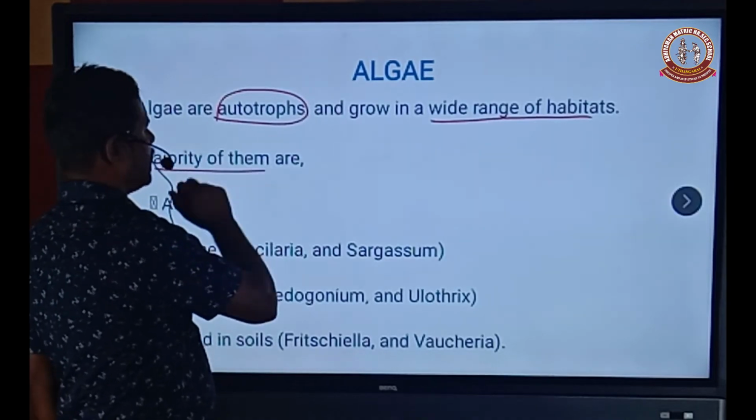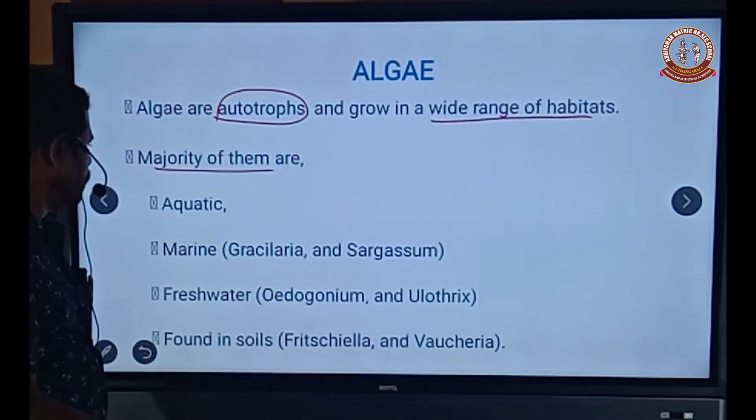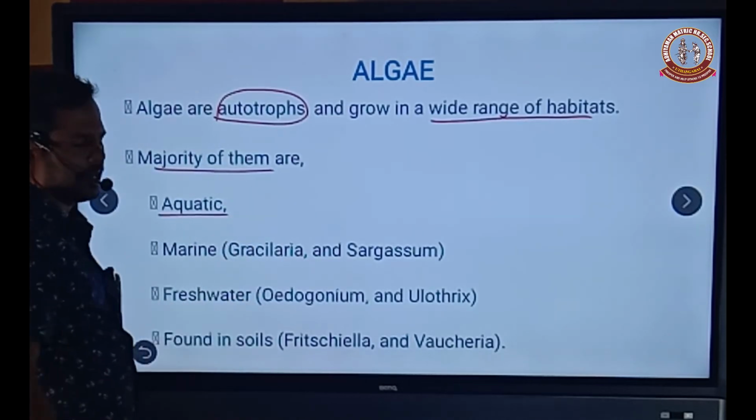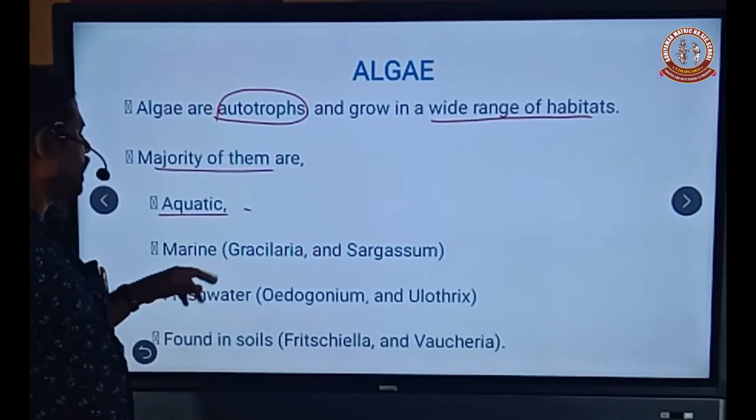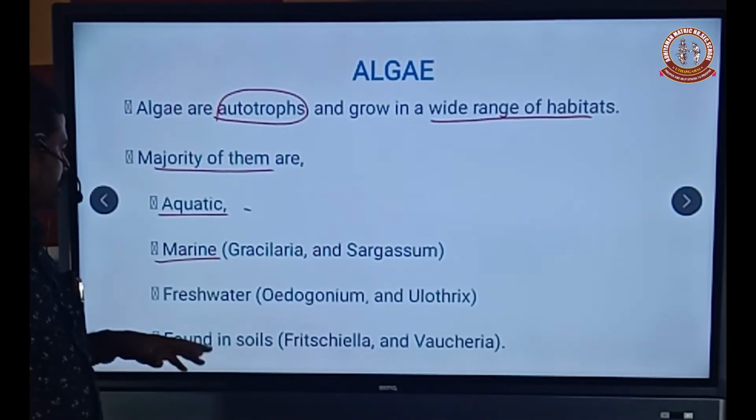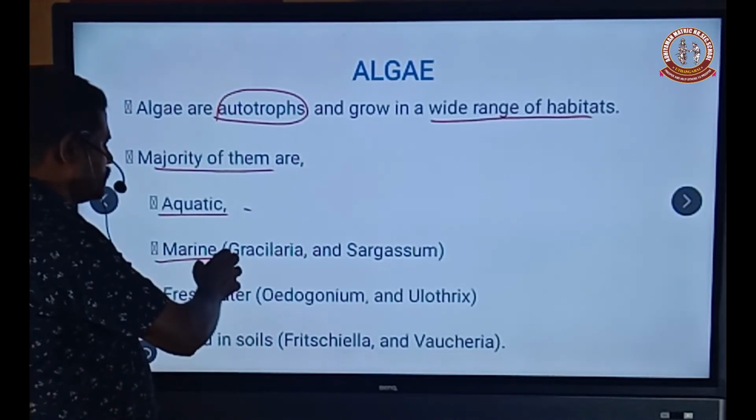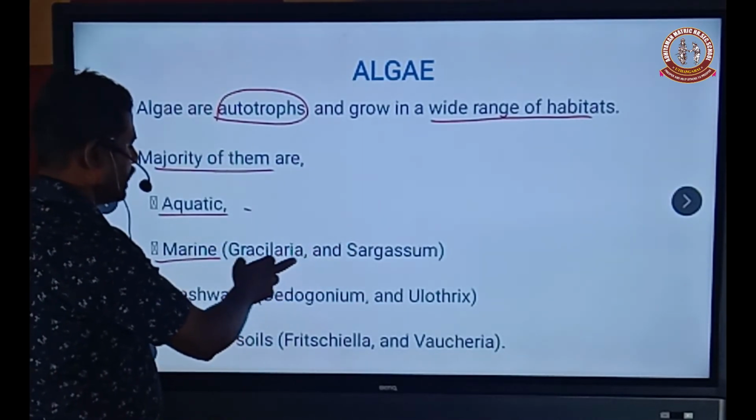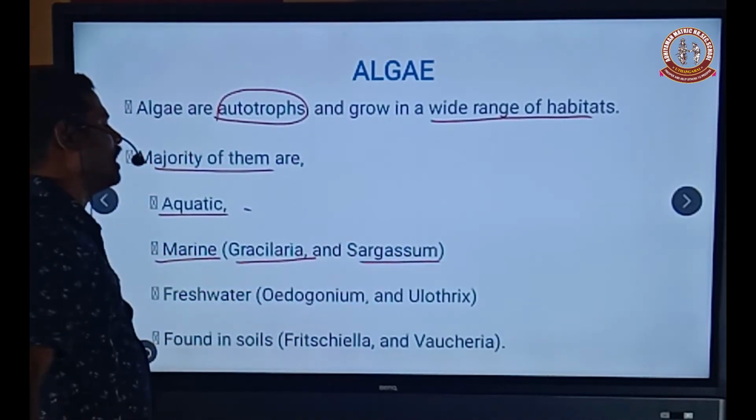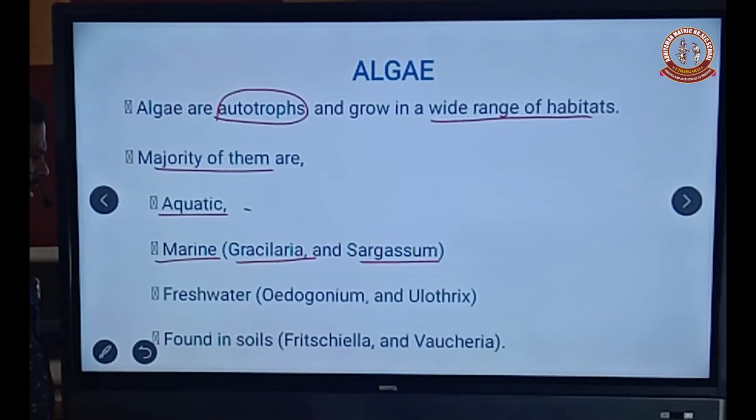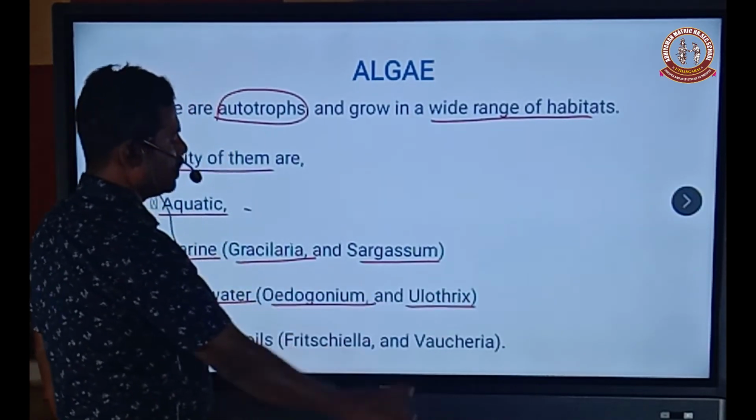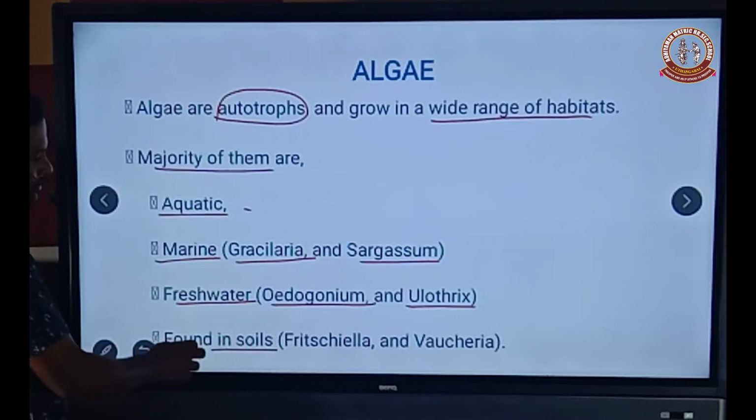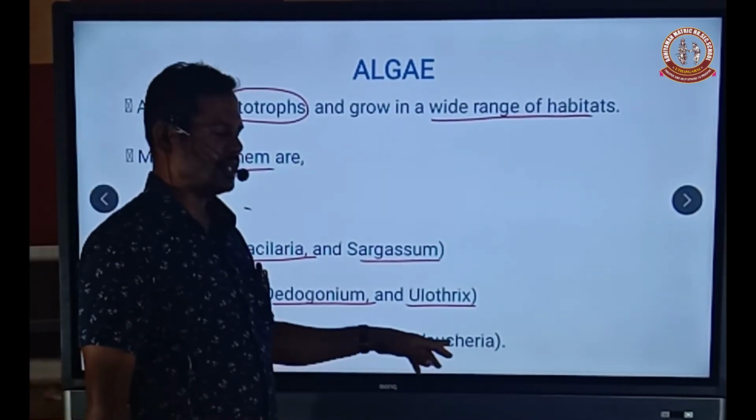The majority of algae are aquatic, that is, in water conditions. Another one is marine, meaning the sea. What are the examples of marine algae? Gracilaria and Sargassum. The other is freshwater habitat, with Oedogonium and Ulothrix. Those found in soil are Fritschiella and Vaucheria.